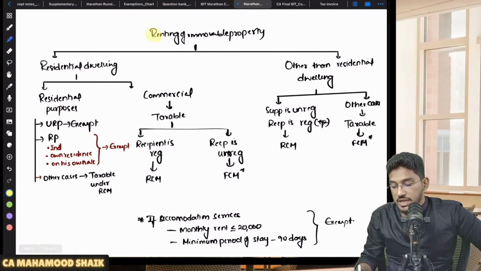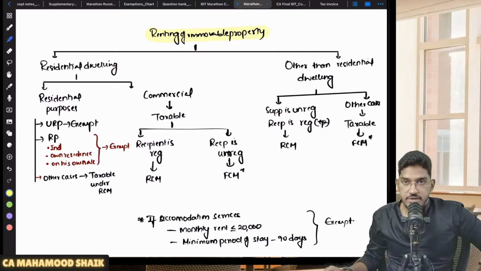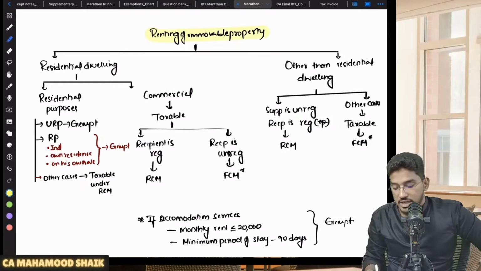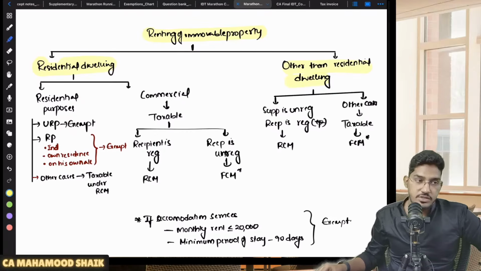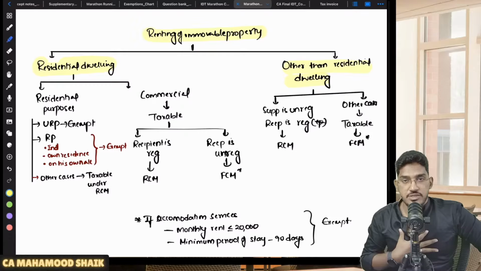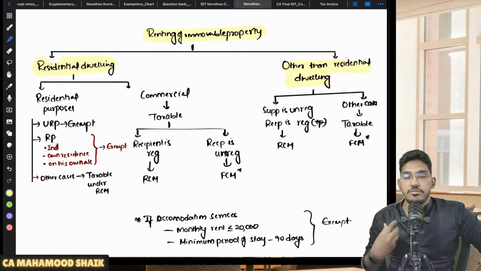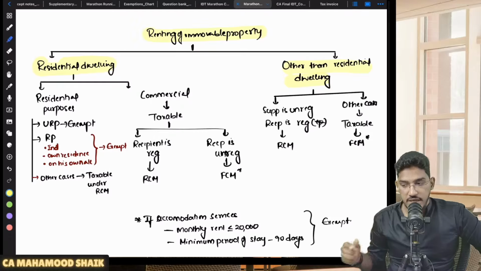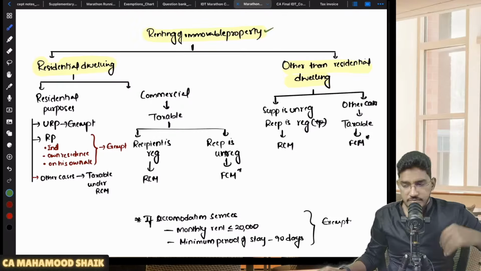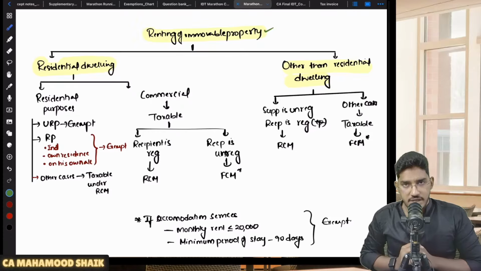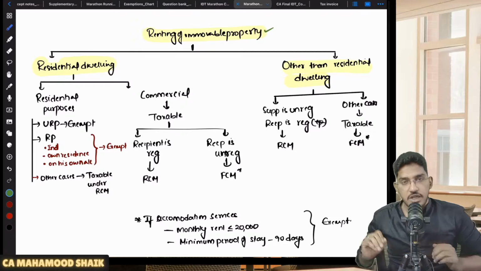See it here. So in case of renting of immobile property, first we need to check whether the renting of immobile property is a residential dwelling or other than residential dwelling. Sir, what is residential dwelling? Residential dwelling means a place which is meant for residential purposes. 1 BHK flat, 2 BHK flat, which is fit for staying for your residential purposes, that we call residential dwelling. So in case there is service of renting of immobile property, first we should check whether that immobile property is a residential dwelling or other than